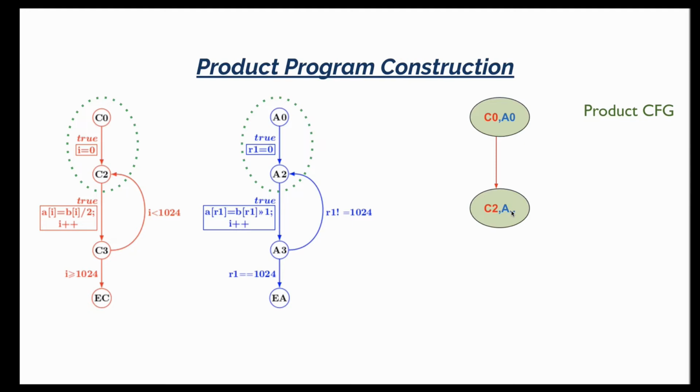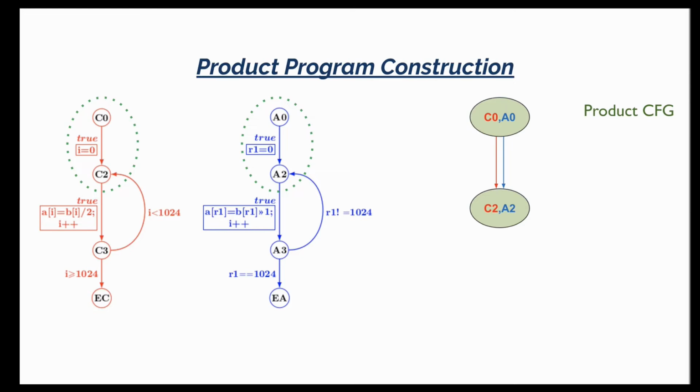Let's say our algorithm is able to figure this out automatically, and it says that the correlation of C0 to C2 is with A0 to A2 in the assembly program. So the C program's edge is shown in red while the assembly program's edge is shown in blue. In general, it is hard to determine which path in the C program to correlate with which path in the assembly program in lockstep. And that was one of our contributions in our research algorithm to do this automatically.